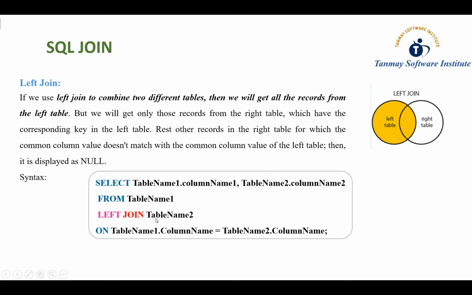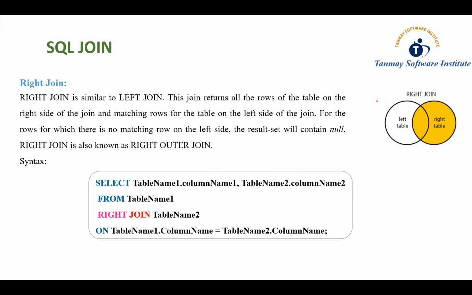So here we apply the left join, meaning we fetch all the records from the left table and only matched records from the right table. I think you got my point. So next is the right join. Right join is nothing but the same as a left join, in the opposite direction. Here you can see this is a diagram, and this is the left table and this is the right table.